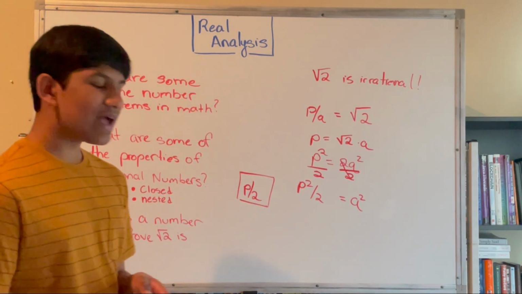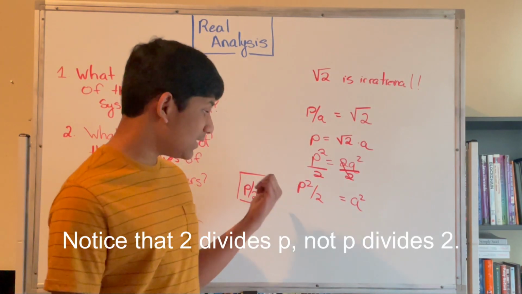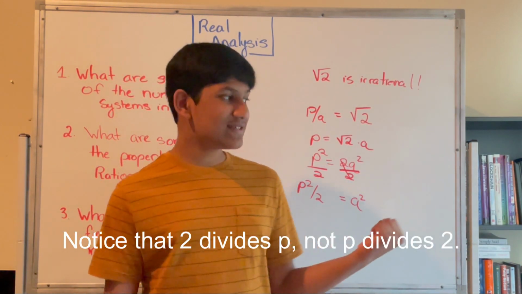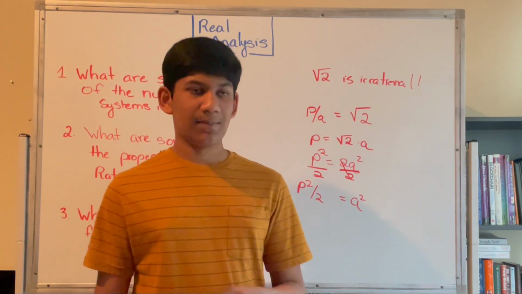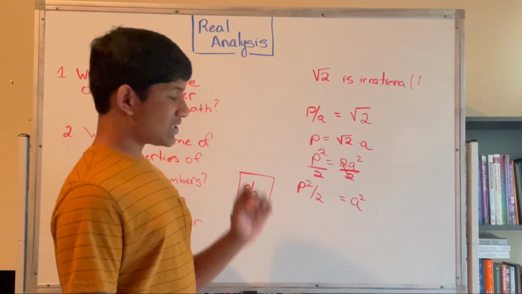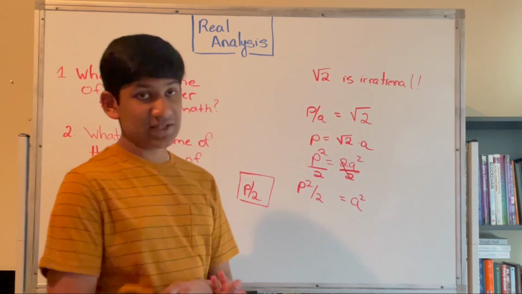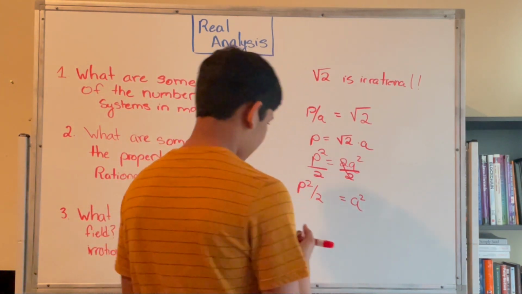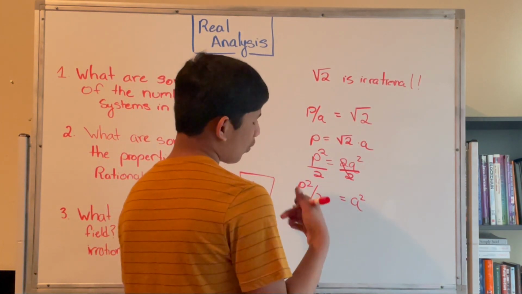Now, it's important to realize that just because we've stated that P divided by 2 exists, which means P is divisible by 2, doesn't mean that we've come to a contradiction. Because we stated that P over Q is in simplest terms, and just because P is divisible by 2, doesn't mean Q has to be divisible by 2 as well. Okay, so let's continue. Now, we're going to make a substitution.